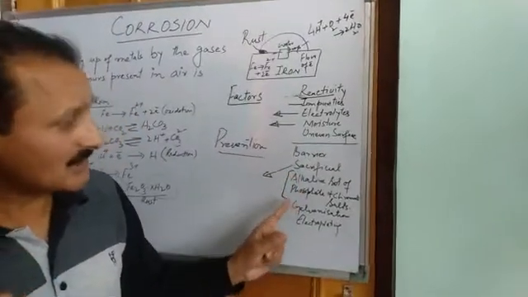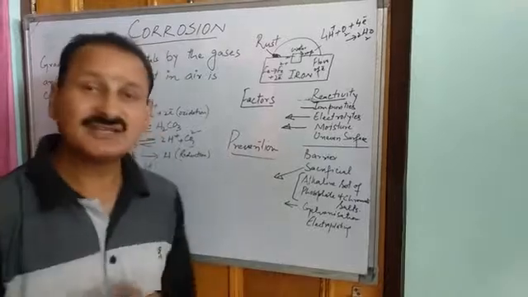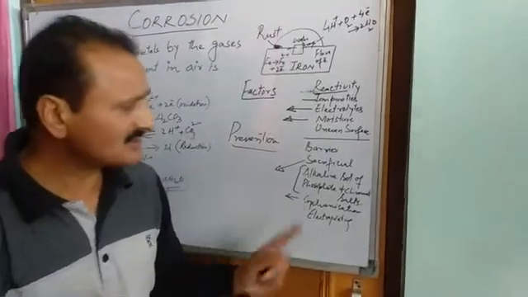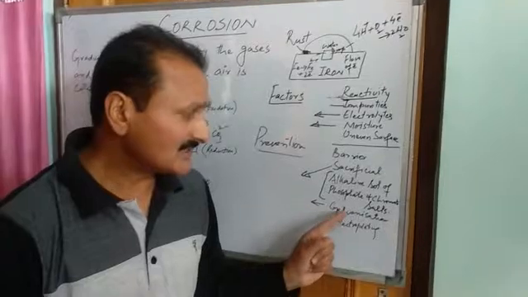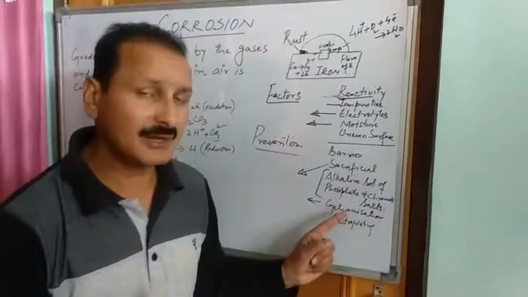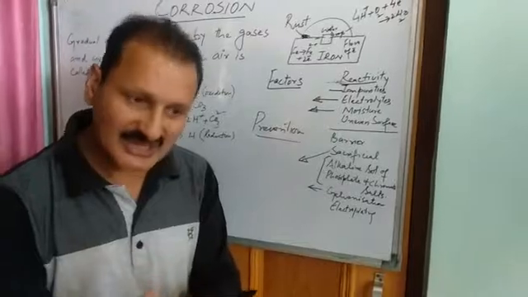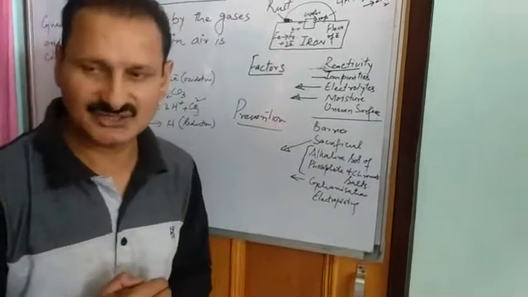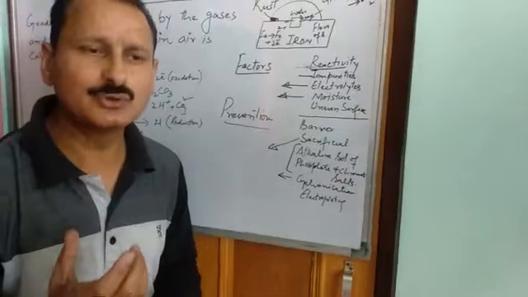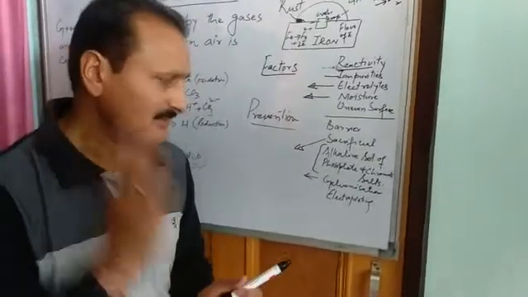And the second last method is galvanization. Galvanization is more or less like sacrificial protection. This is a special method for preventing corrosion of iron. We deposit a layer of zinc on the iron, and this process is known as galvanization. So galvanization is a special term used for protecting iron by depositing a layer of zinc over it.